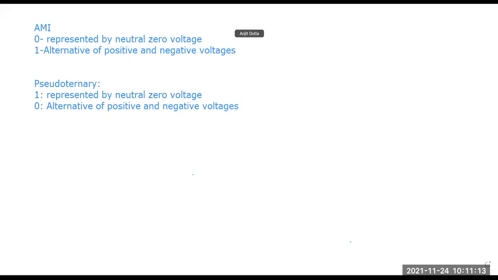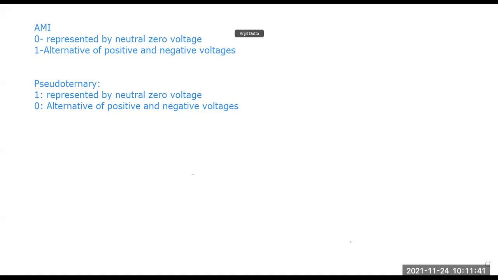So two terms are included in the bipolar scheme: AMI and pseudo ternary. In AMI, the 0 is represented by the neutral zero voltage, and the 1 is represented by alternating positive and negative voltages. Whereas in pseudo ternary, things are just the opposite: 1 is represented by a neutral zero voltage and 0 is represented by alternating positive and negative voltages.